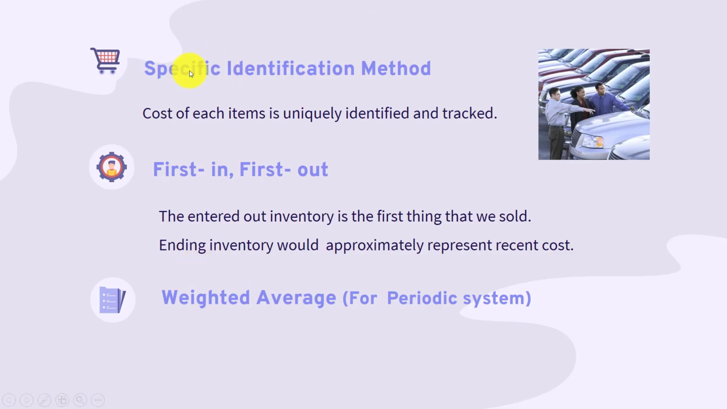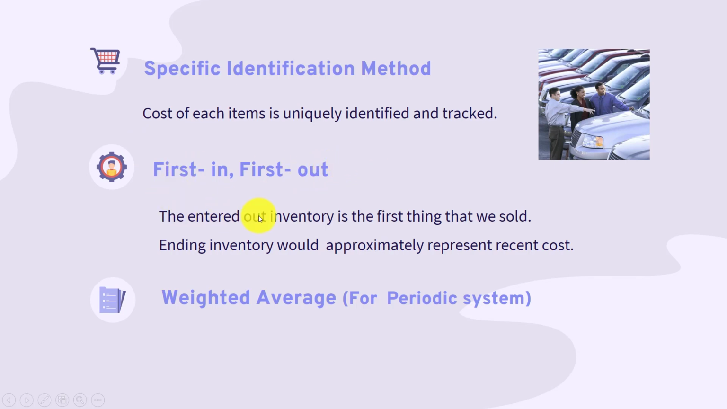The first one is the specific identification method, which means the cost of each item is uniquely identified and tracked. This applies to items that are very expensive and can be counted individually, such as a car or a diamond. That's very expensive, right? The second one is first in, first out, which is FIFO.